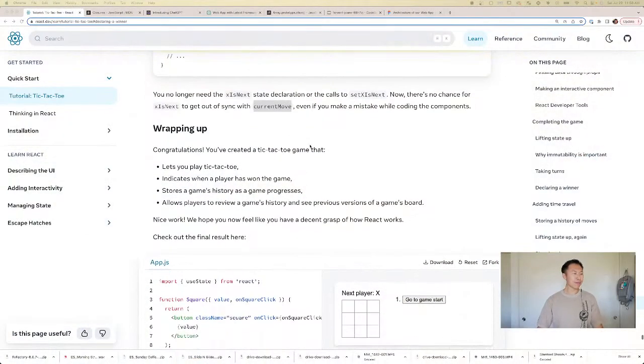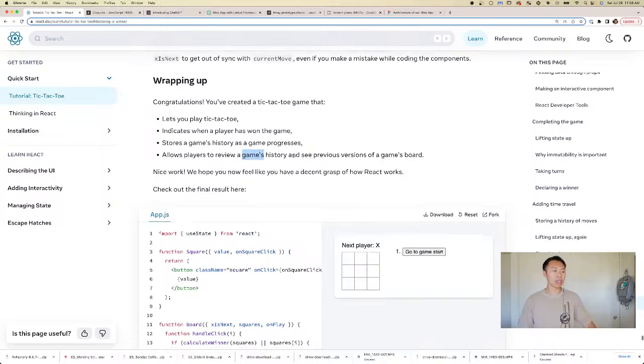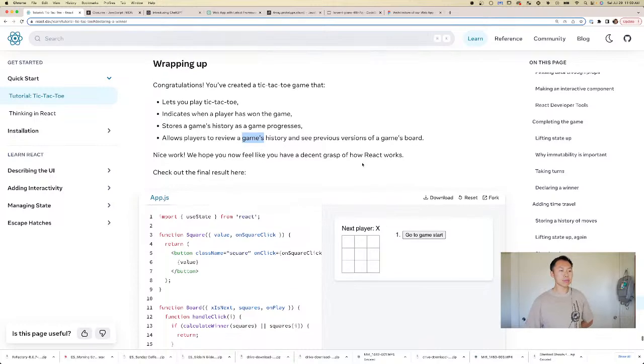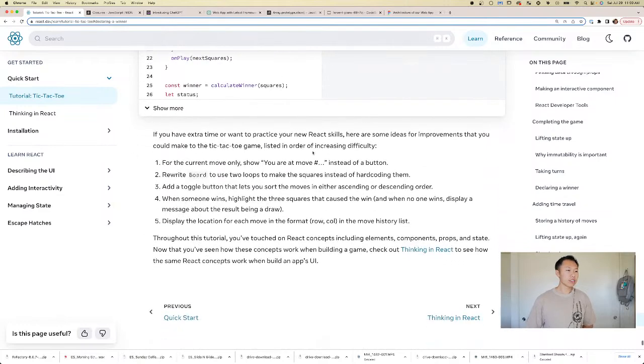Okay, this is the part we've been waiting for. Congratulations, you've created a tic-tac-toe game that lets you play tic-tac-toe, indicates when the player has won the game, stores the game's history as the game progresses, allows players to review a game's history and see previous versions of the game's board. Nice work. We hope you now feel like you have a decent grasp of how React works. Here are the final results. If you have extra time or want to practice your React skills, here are some ideas for improvements that you could make to the tic-tac-toe game, listed in order of increasing difficulty.